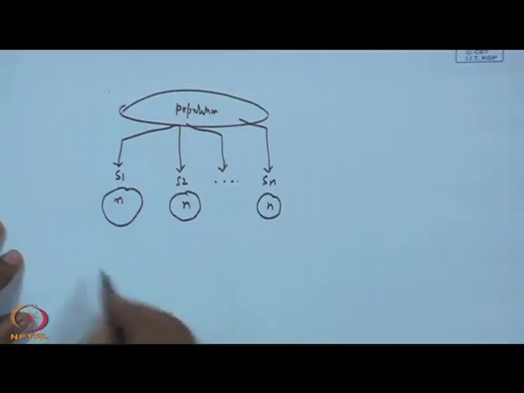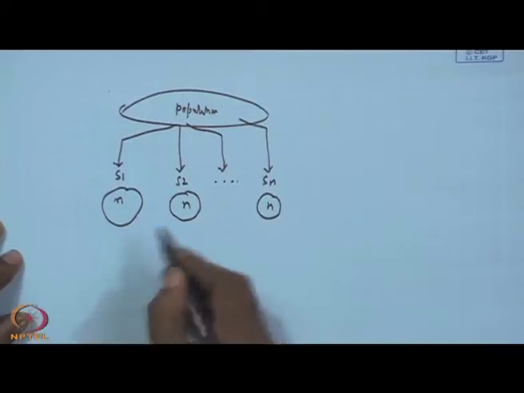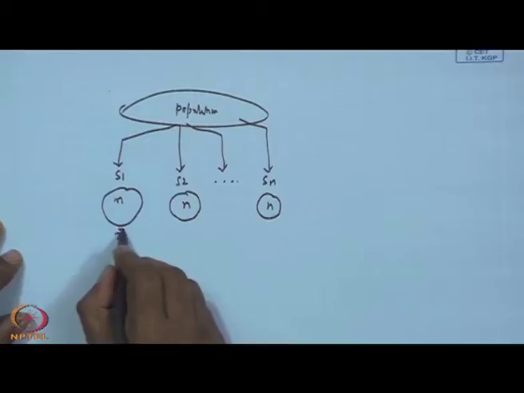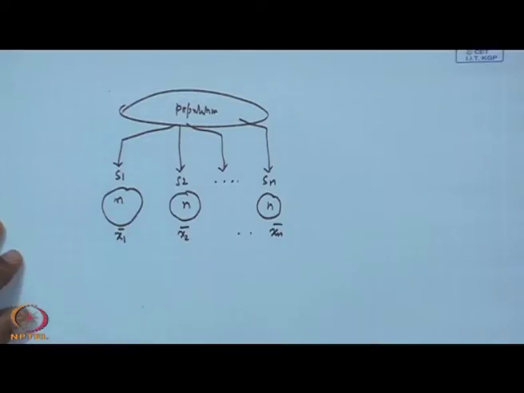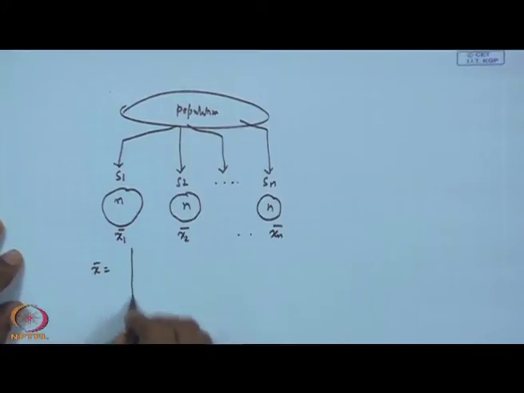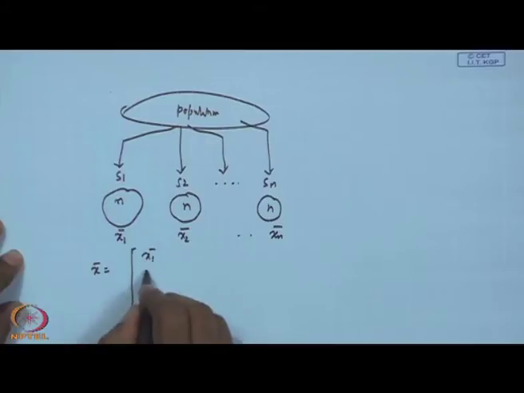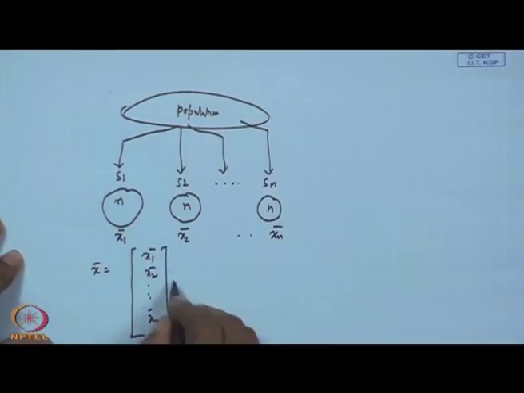If you calculate the point estimate, that will be x1 bar, x2 bar, like this xn bar, and we have seen that x bar, in vector form, follows a certain distribution.